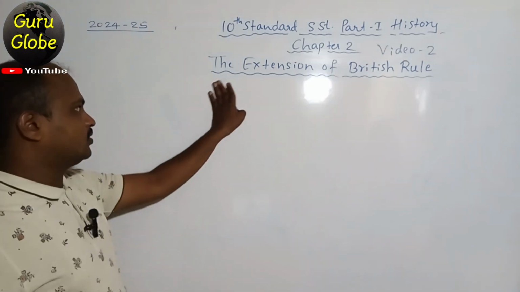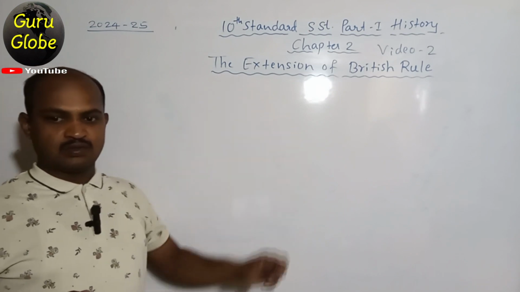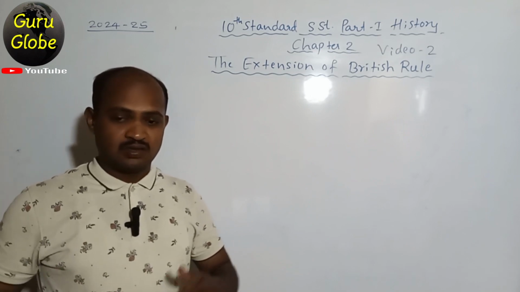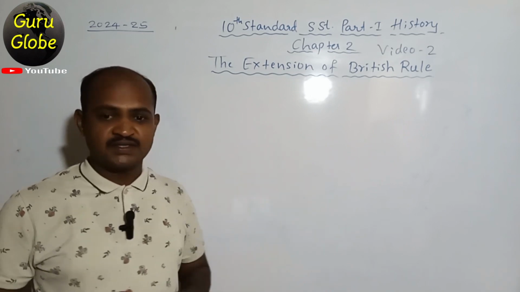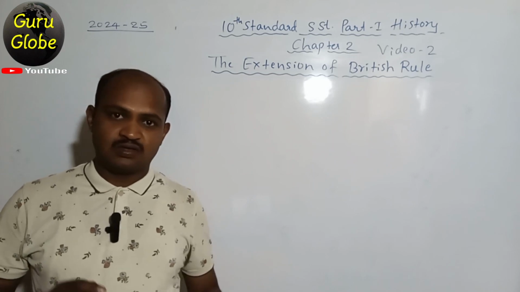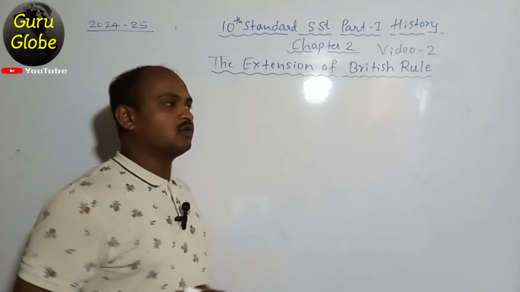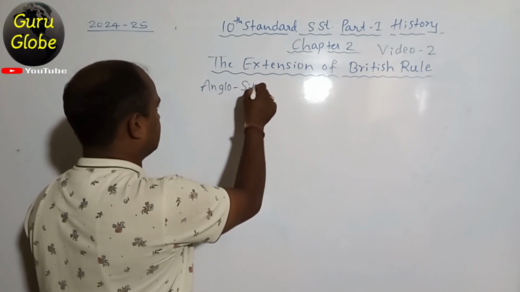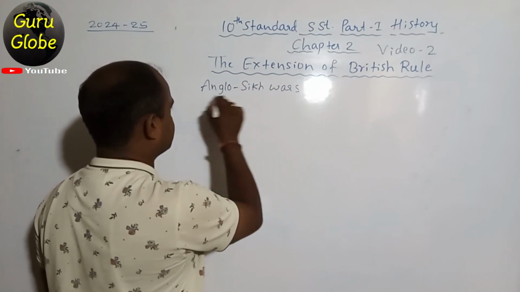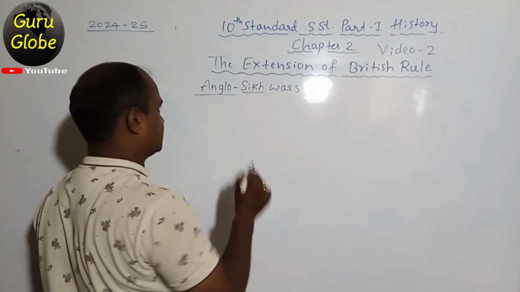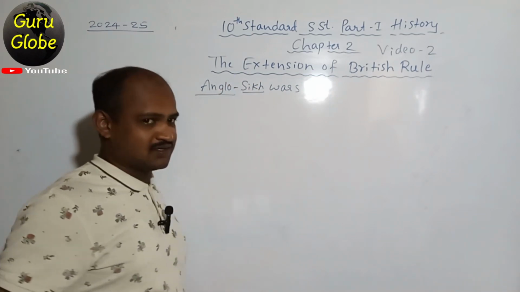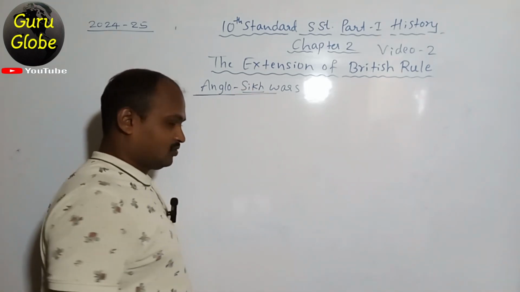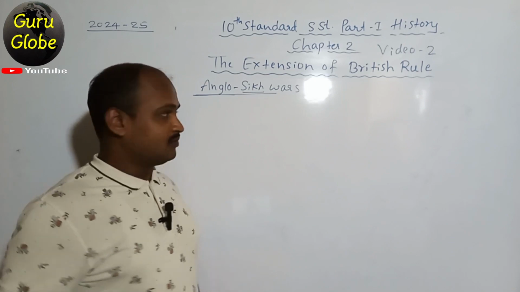For the consolidation of the British, they occupied Punjab, Awadh, Sindh, many states by their different policies. In this regard, we have to understand the Anglo-Sikh Wars. Anglo means British. Sikh is the religion, the Sikh religious people. The war was started between the Anglo and the Sikhs.